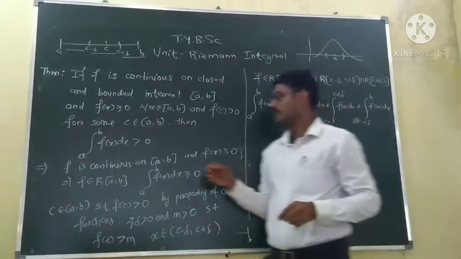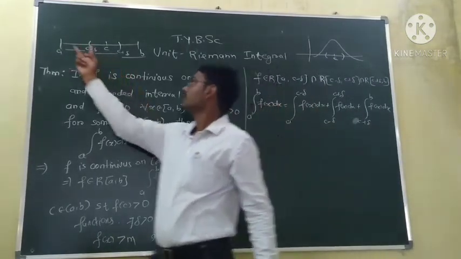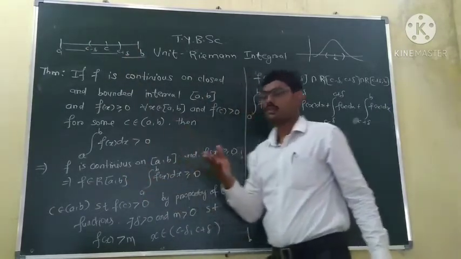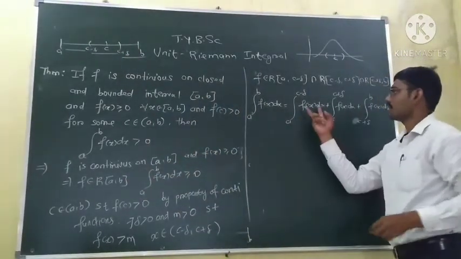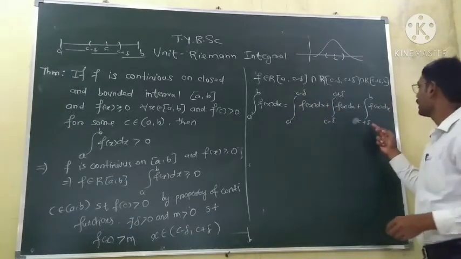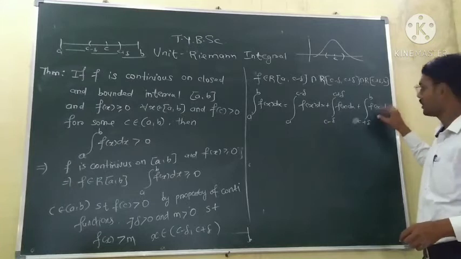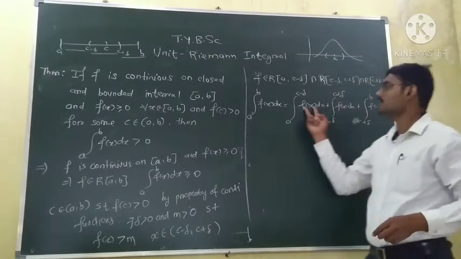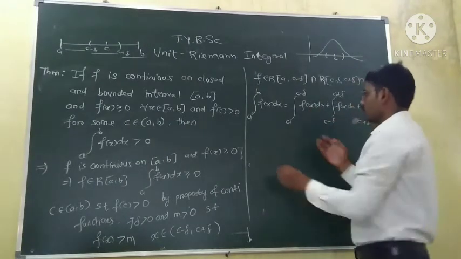But the function is greater or equal to 0 in this subinterval and this subinterval. So the integration is greater or equal to 0. So the integration over a to c minus delta is greater or equal to 0. Similarly, the integration over this last subinterval, that is c plus delta to b, is also greater or equal to 0. Why? Because the function is greater or equal to 0. So we will write this.